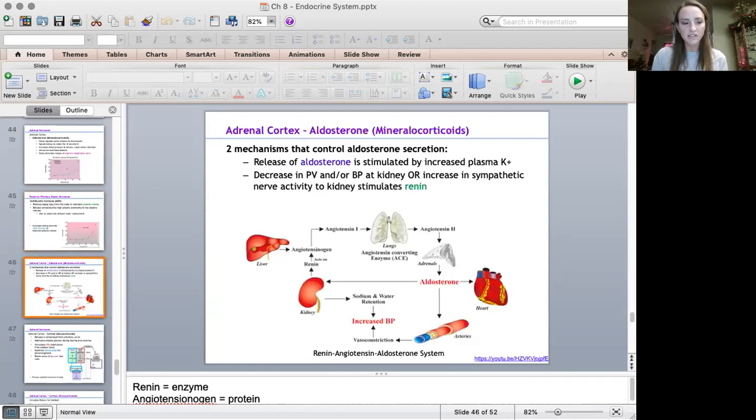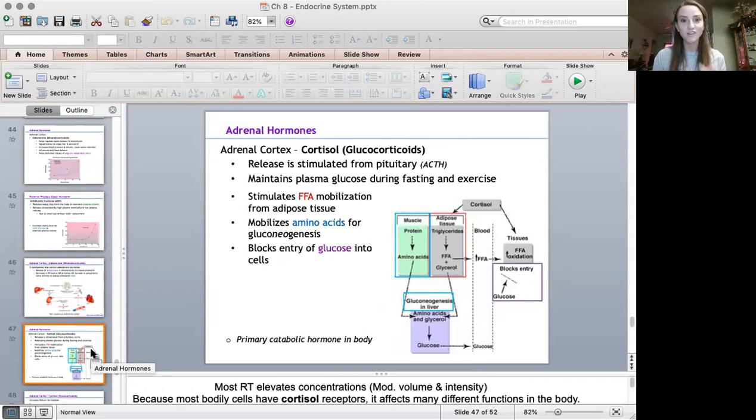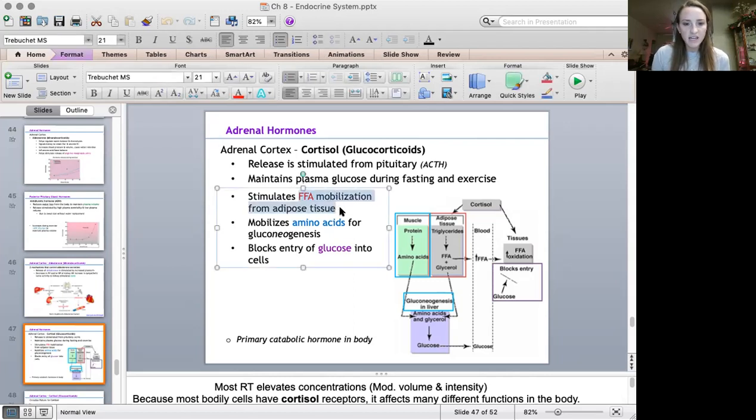You don't have to know about this slide here, but you do have to know about cortisol. You had a question on your quiz about the primary catabolic hormone in the body. The answer was cortisol. Now you'll probably have more questions about cortisol, such as, what are the main roles here? Stimulating free fatty acid mobilization from tissues, also amino acids, and it blocks entry of glucose into the cells. I go over a lot more detail than I am now in the chapter 8 actual lecture. So if you need to understand cortisol more and understand those 3 bullet points, go back and listen to that.